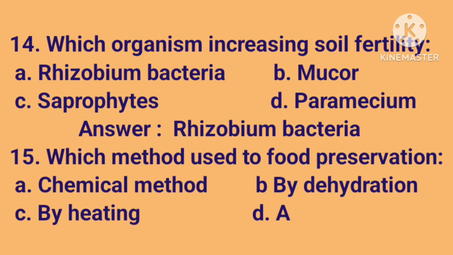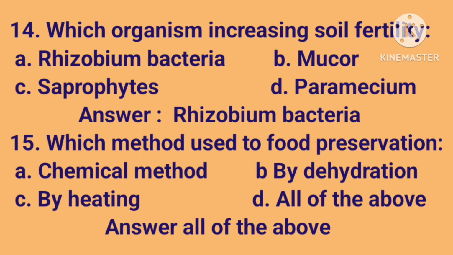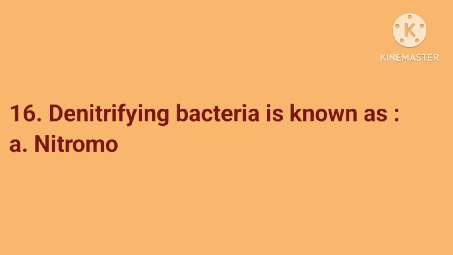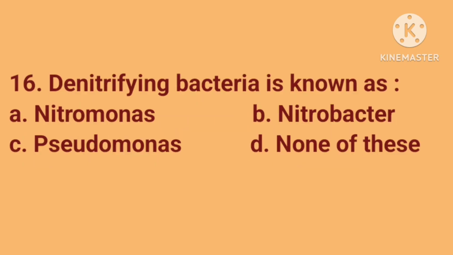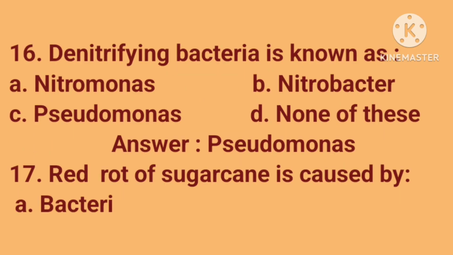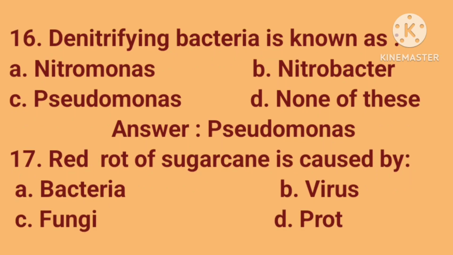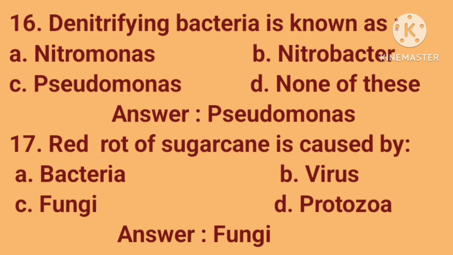15. Which method is used for food preservation? A. Chemical method, B. By dehydration, C. By heating, D. All of the above. Answer is all of the above. 16 is the nitrophile bacteria is known as A. Nitromonas, B. Nitrobacter, C. Pseudomonas, D. None of these. Answer is Pseudomonas.